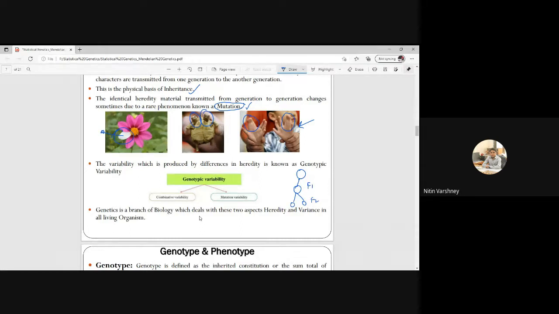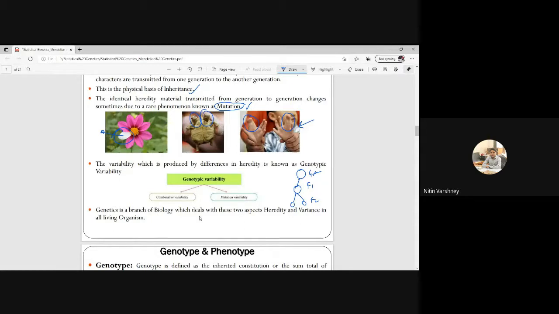There will not be 100% similar offspring in humans, plants, or any such example, but there will be some variability.